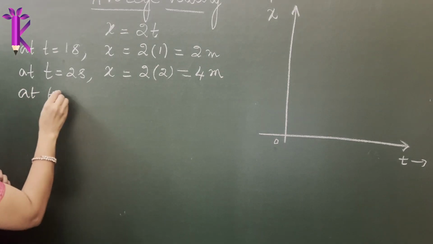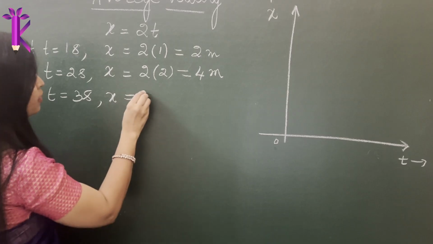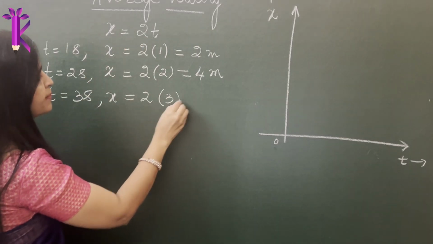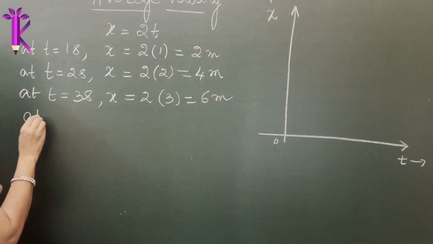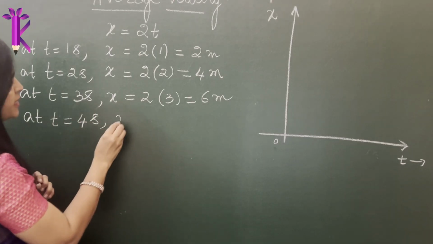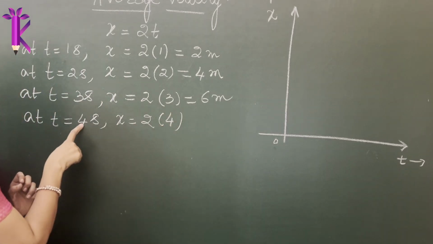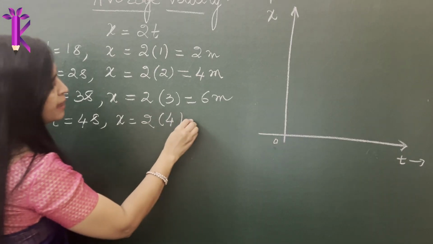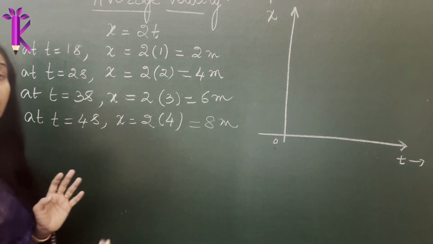At t is equal to 3 seconds, x will be equal to 2 times 3, which is about 6 meters. At t is equal to 4 seconds, x will be equal to 2 times 4, because the value of t is 4. I am substituting in the given equation. 2 times 4 is about 8 meters. So I stop it here. You can go on, right?